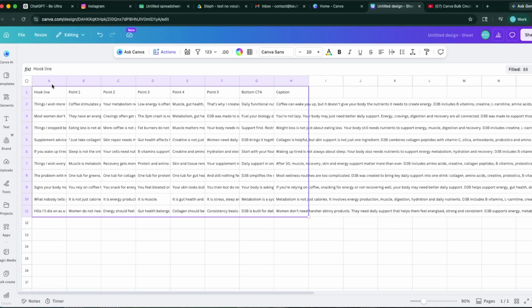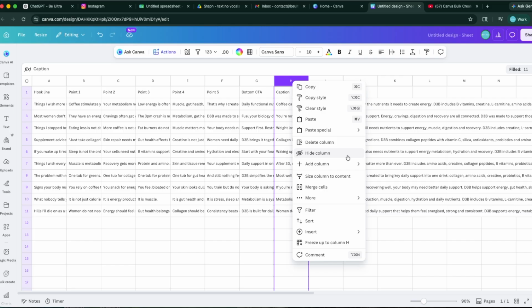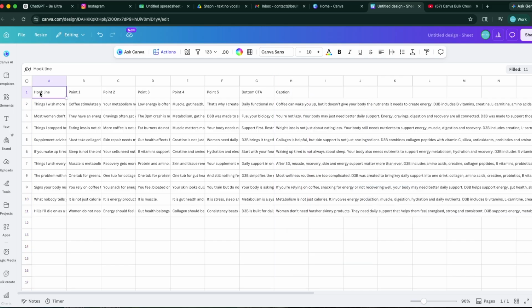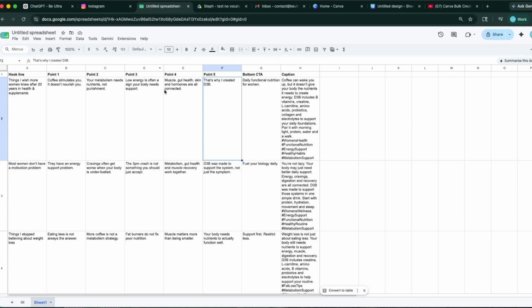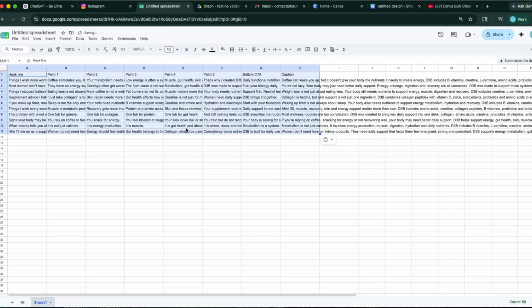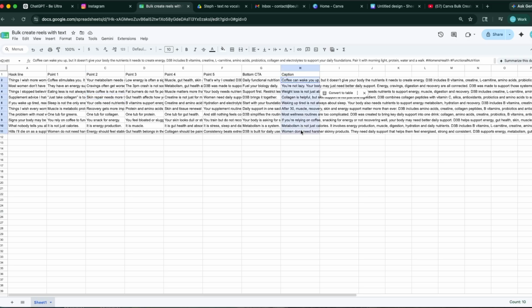So here we've got hook line, point 1, point 2, point 3, point 4, point 5, CTA at the bottom. Now the caption is something that I will not link to the bulk create, because the caption obviously is not part of the video and Canva doesn't get involved in that. So what I'll do is copy it, which I did previously, into an untitled spreadsheet. Cool. And then I'll leverage this in a bit.